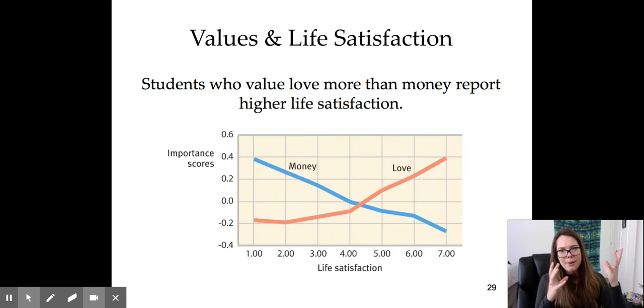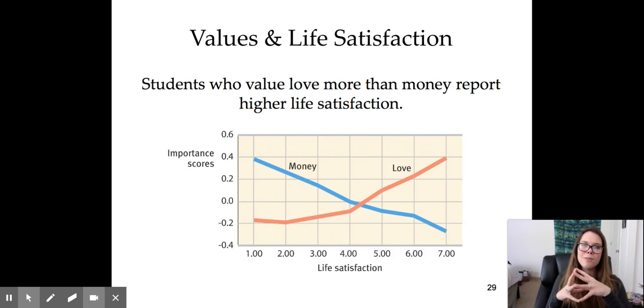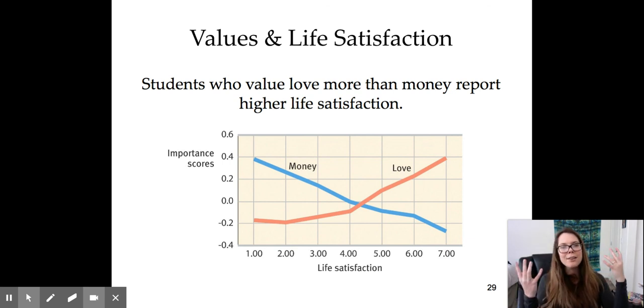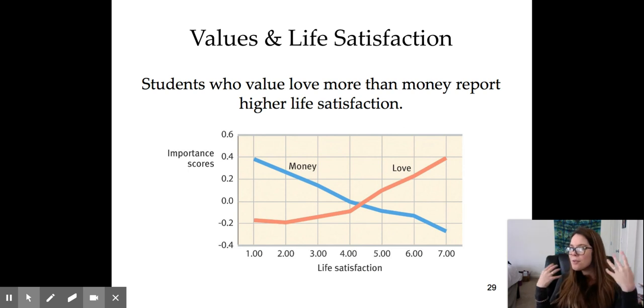Also, studies have found, my friends, that students who value love more than money report higher life satisfaction. Fun fact: you can have all the money in the world and still be unhappy, right? So pick love, my friends, pick love.